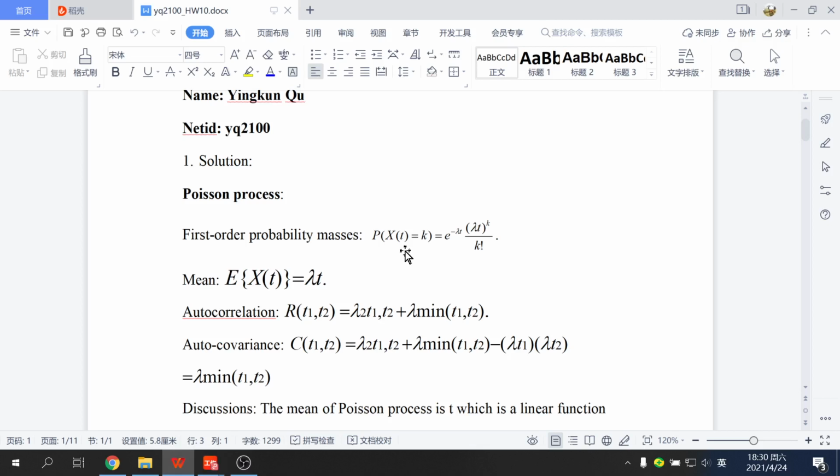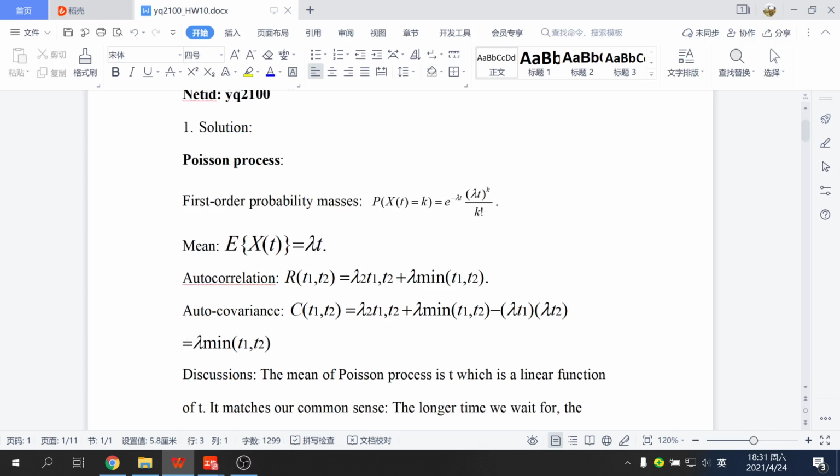We can see that the Poisson process has the first order probability mass like this, and this is the mean value. We already know the Poisson distribution before, so this is the same as the Poisson distribution. Its mean is the same, and we can just directly replace the t with lambda t. The lambda is just a parameter, it's not a random variable.